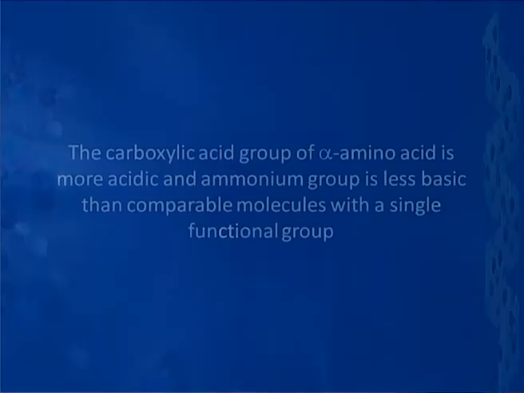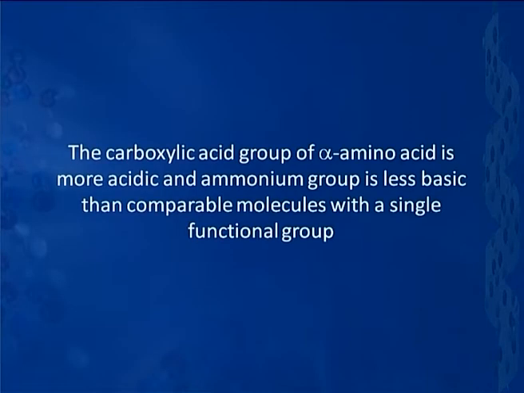Based on these three kinds of ionizations I have discussed with you, we can conclude that the carboxylic acid groups of alpha amino acids happen to be more acidic, and ammonium groups are found to be less basic than comparable molecules with a single functional group. That means, if we have a molecule which has only one functionality, then when compared to the amino acid we find there are differences. So, that is one kind of conclusion we can draw on the basis of this discussion.